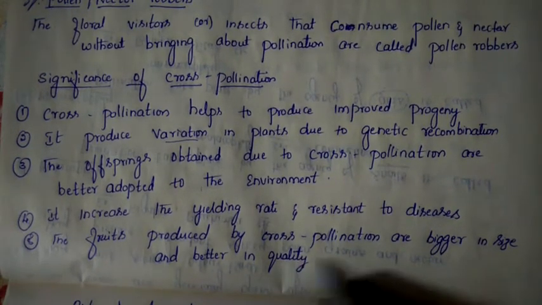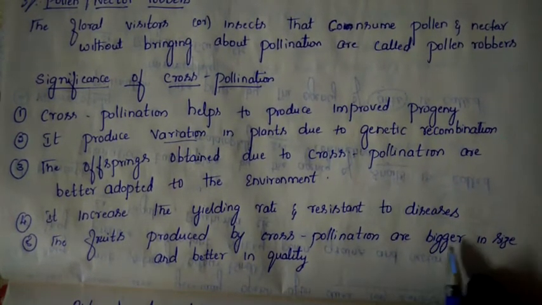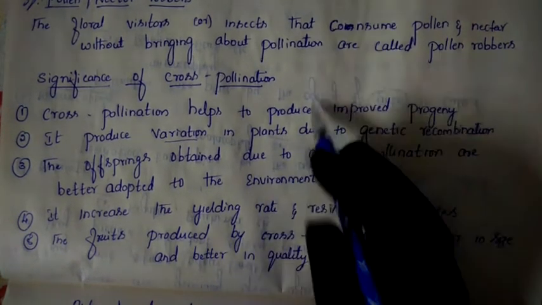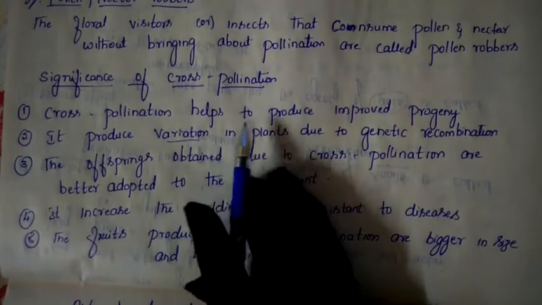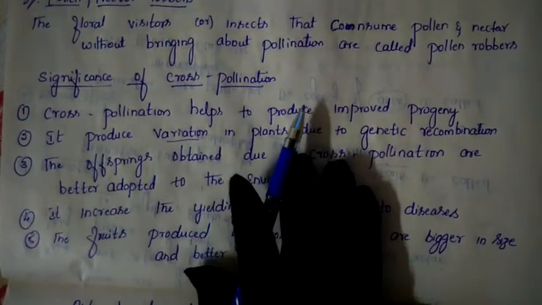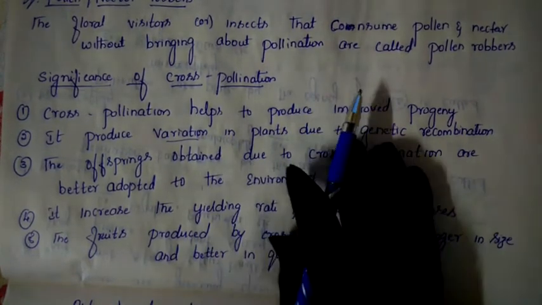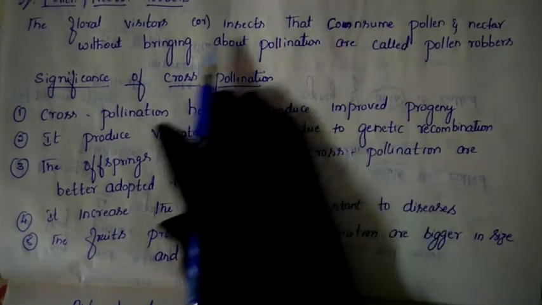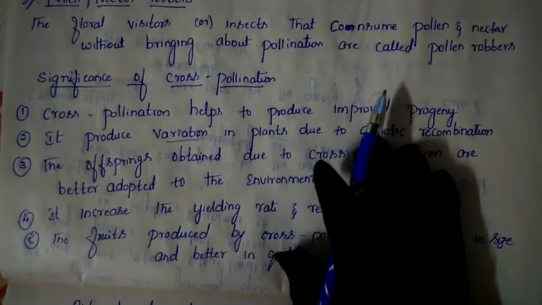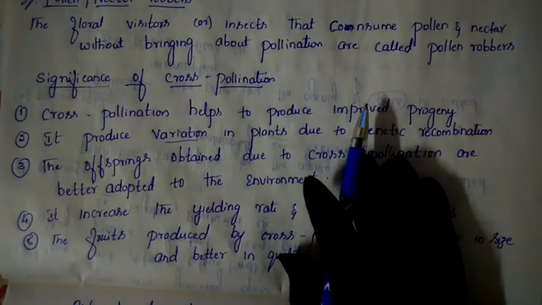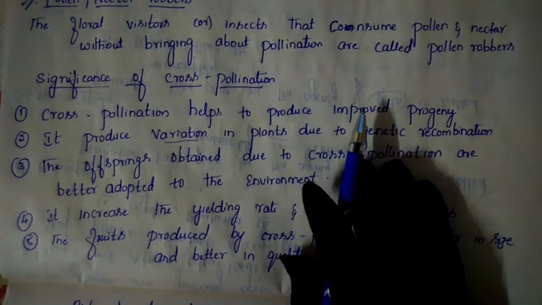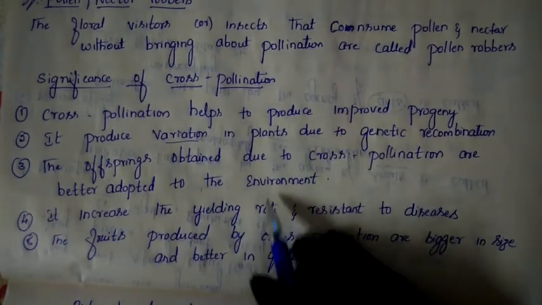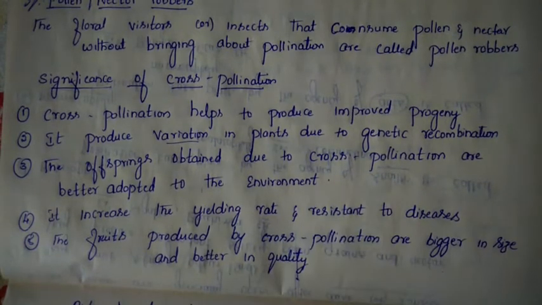So that's why through cross pollination we will get bigger size fruits, and even the quality will be better. These are the benefits we are getting from cross pollination. If you compare self pollination and cross pollination, cross pollination is better than self pollination. This question has been asked repeatedly in the exam for 2 marks or 3 marks: write the advantages of cross pollination or write the significance of cross pollination, and you can write all these points.